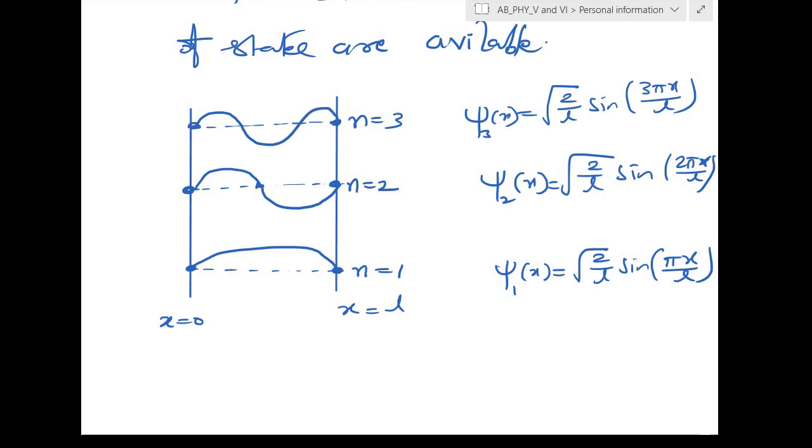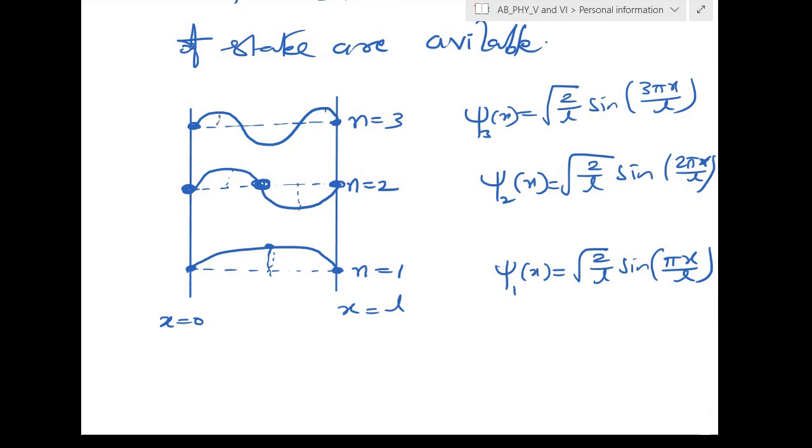And of course these two are common where the psi will be 0. So these are the boundaries that are already known, and in between the boundaries there is a maximum here, and similarly 0 here, 0 here, 0 here. In between the zeros the particle is achieving the maximum.